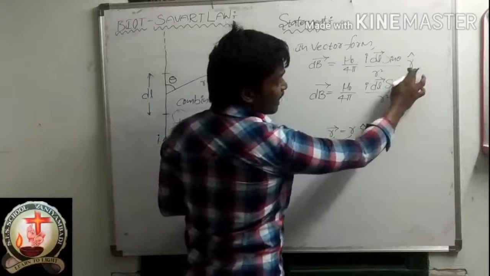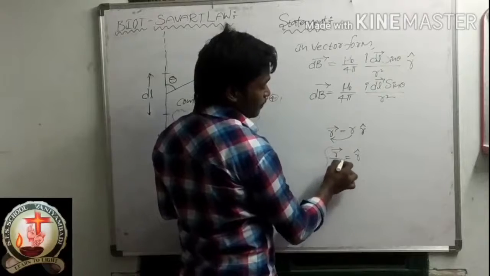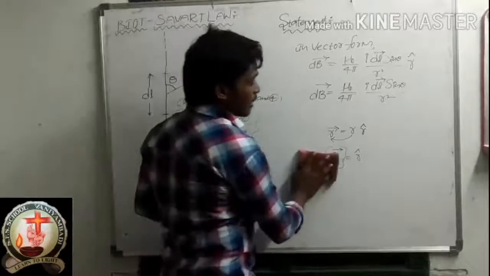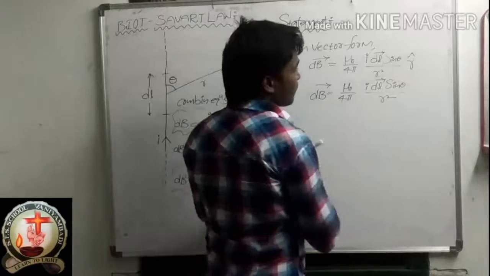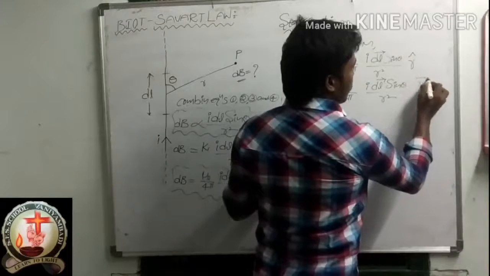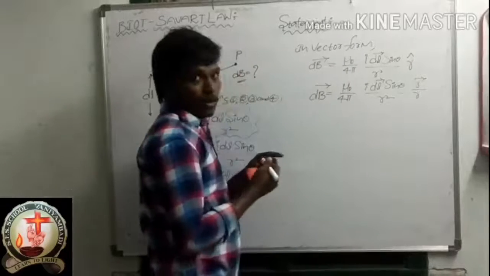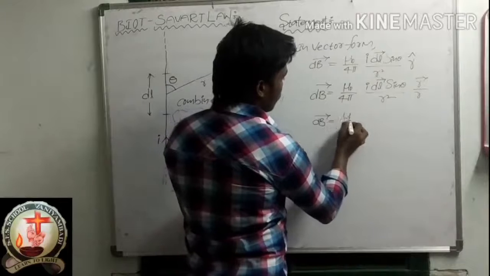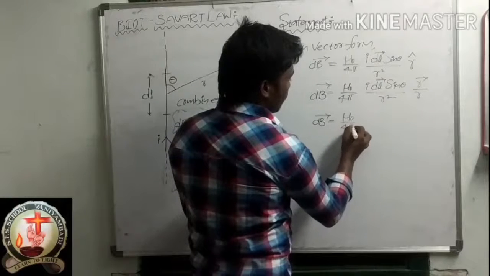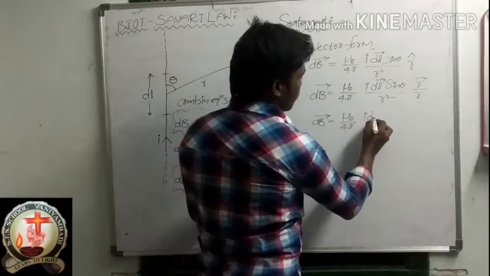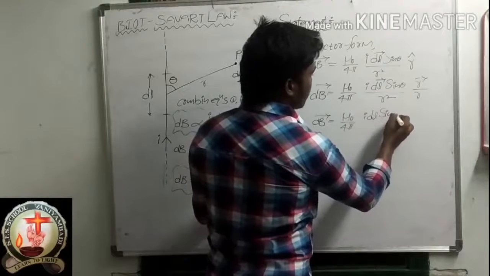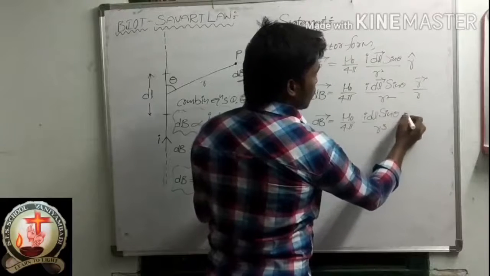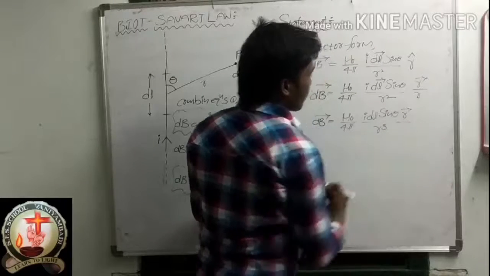In the place of r cap here, shall I substitute this value? R bar by r. Absolutely we can substitute it. Now dB bar is equal to mu naught by 4 pi I dl sin theta by r into r square, r cube. This one is r bar.